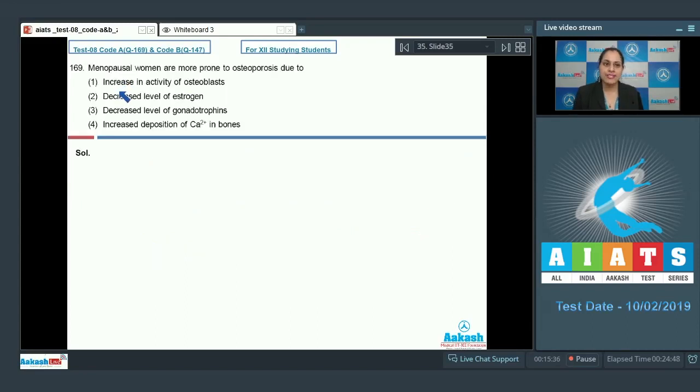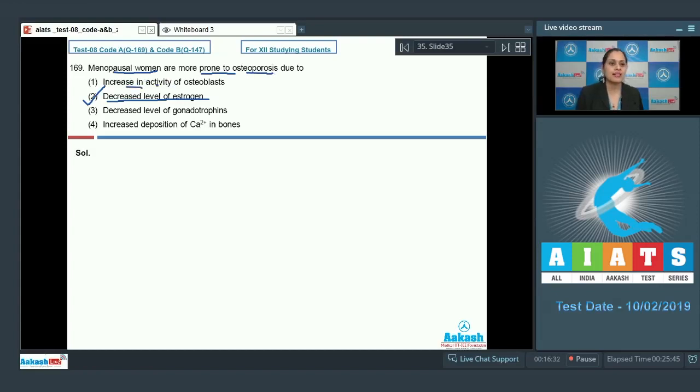Question number 169. Menopausal women are more prone to osteoporosis due to, and the options are increase in activity of osteoblasts, decreased level of estrogen, decreased level of gonadotrophins, and increased deposition of calcium in bones. The correct answer to this question is option number 2. Decreased level of estrogen in menopausal women makes them more prone to osteoporosis. Let's discuss other options also.